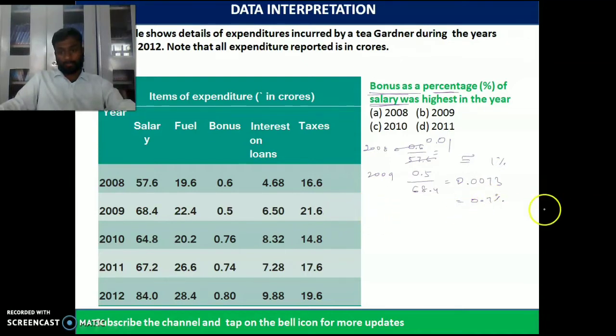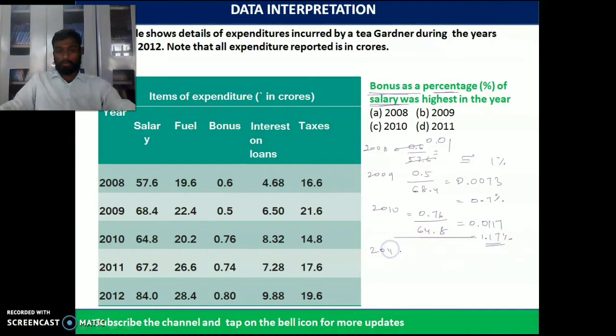So again, in 2010 we have bonus of 0.76 crores by 64.8. 0.76 by 64.8, we are getting 0.0117, right? Which clearly shows 1.17 percentage.